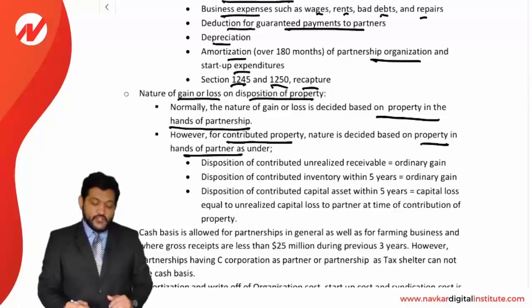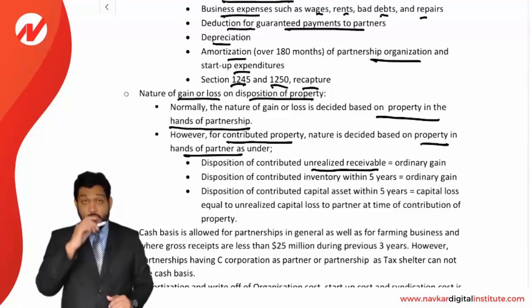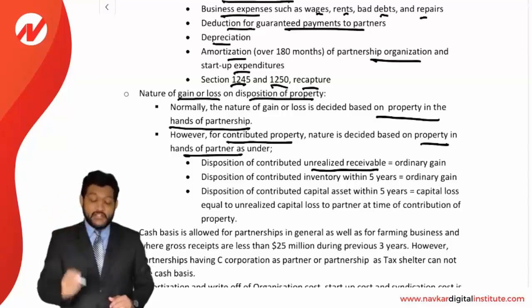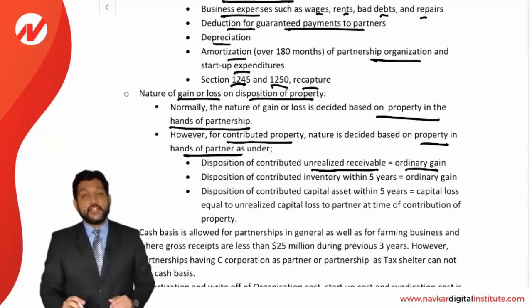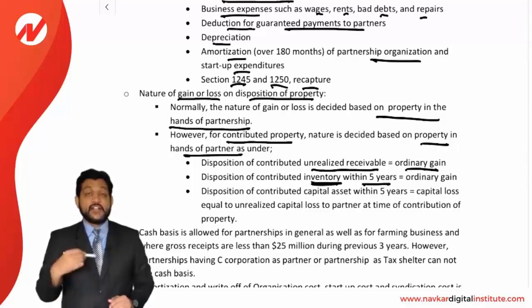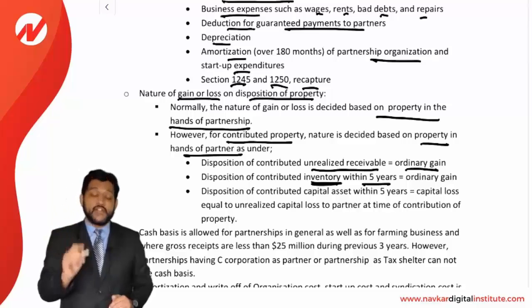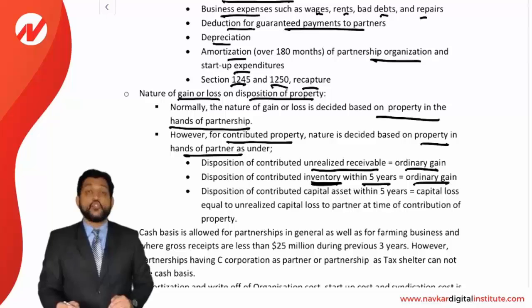Disposition of contributed unrealized receivable. If it is an unrealized receivable which the partner has contributed to a partnership and the partnership realized it, then it will be considered an ordinary gain. Disposition of contributed inventory within 5 years. If a partner has contributed inventory to the partnership and the partnership sold that inventory within a period of 5 years, then it will be considered an ordinary gain.